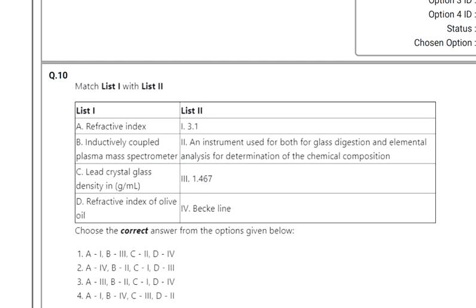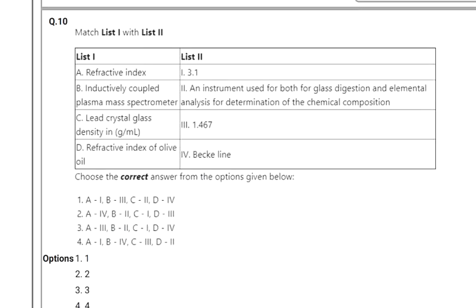So see the match the following. Refractive index is related to the Becke line, so option 2 is correct. Then ICP-MS is an instrument used for both glass digestion and elemental analysis. Then lead crystal glass density is 3.1 and refractive index of olive oil is 1.467. Option 2 is correct here.